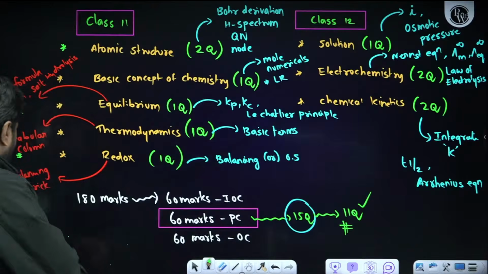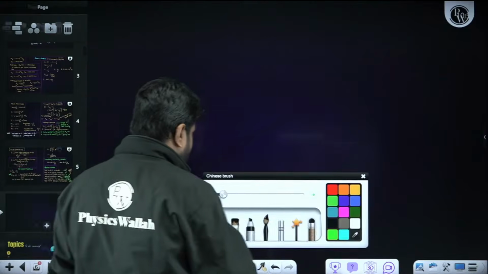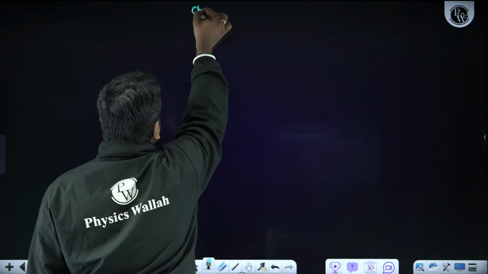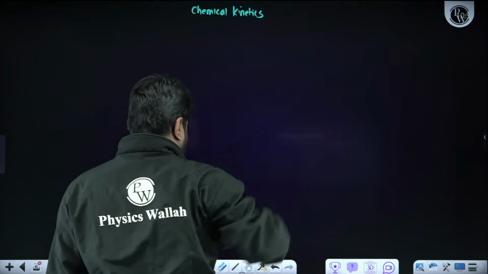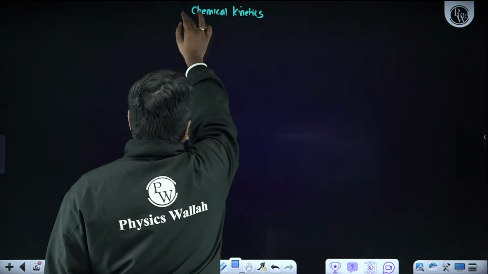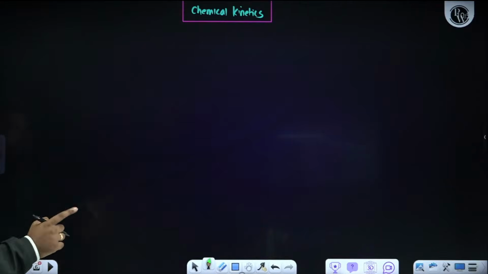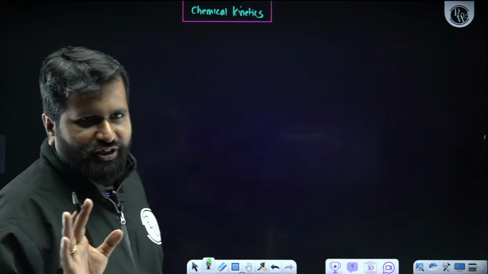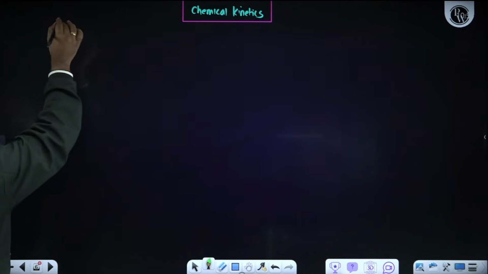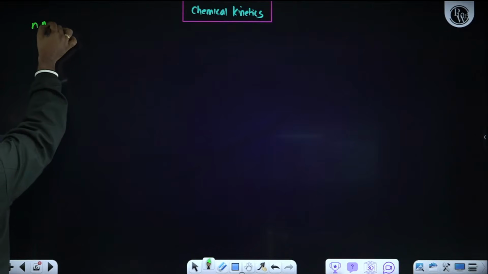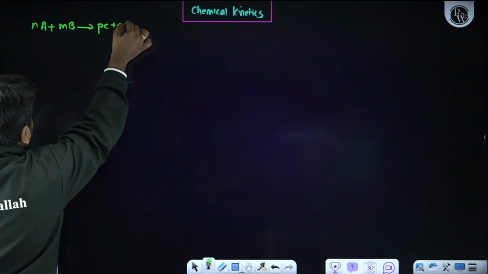Yeah. So the next chapter we are going to discuss is chemical kinetics. Directly, as I told, what is very important? Half-life and integrated rate expression. So remember only those things when it comes to chemical kinetics. Remember, the first thing, if I have one general expression, nA plus mB gives pC plus qD.